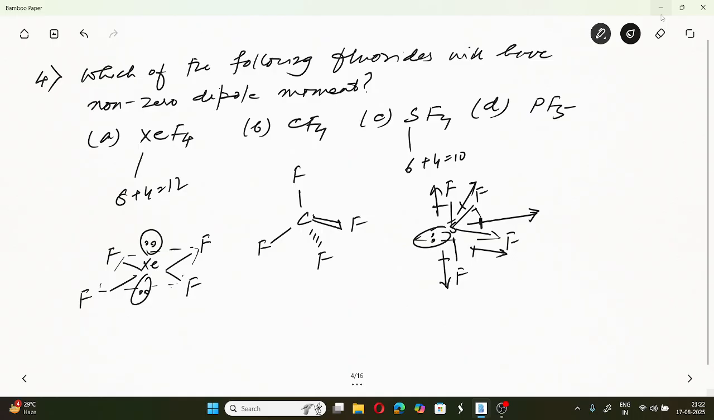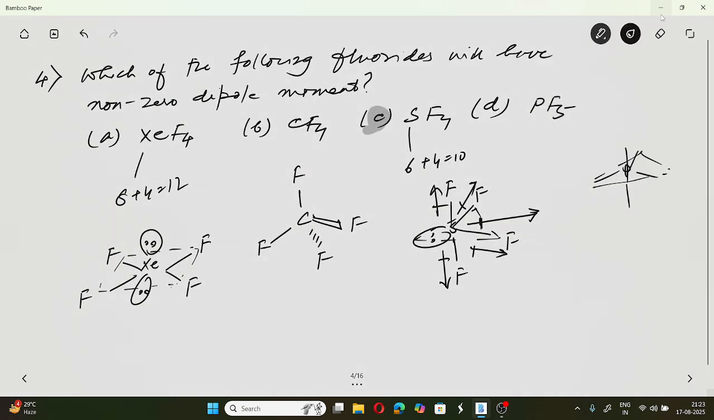And for PF5, we know that it will obviously have zero dipole moment, isn't it? TBP structure. So our answer is C.